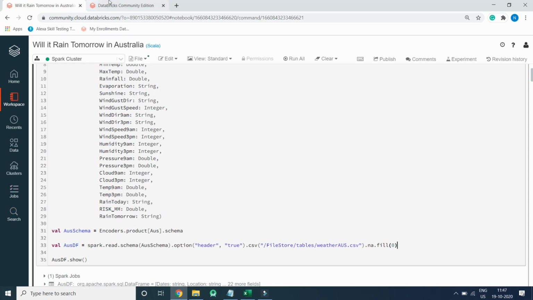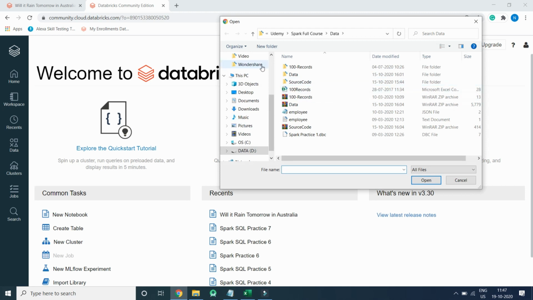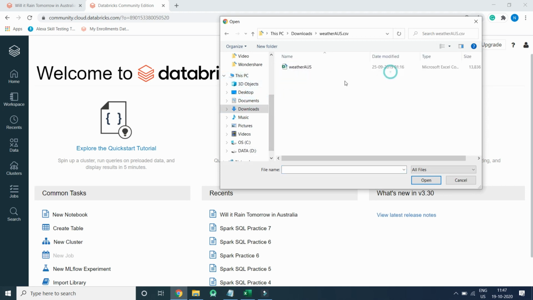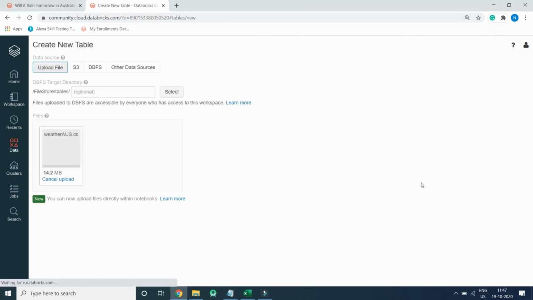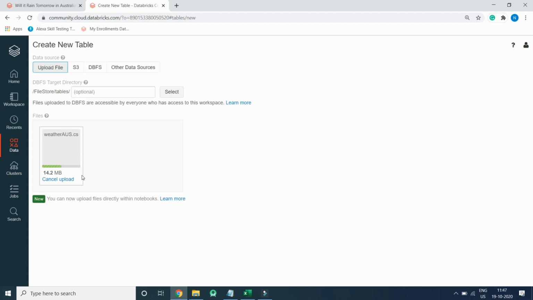Here we will click on import and export data, and from here I have selected the weather data. I will be uploading it, and I have already uploaded it to this location, FileStore tables weather os.csv. So again I am uploading, so the file name will change.